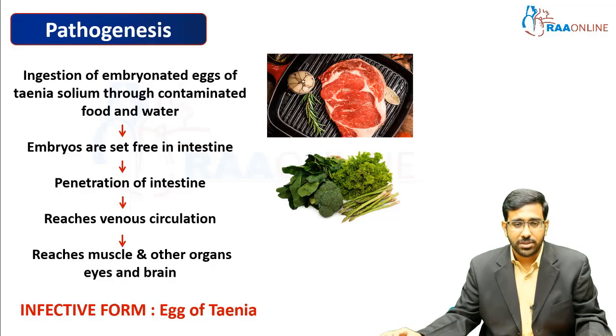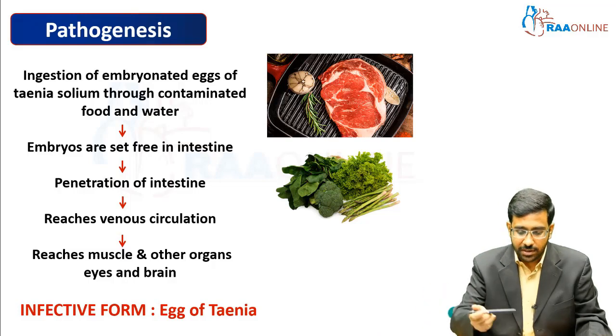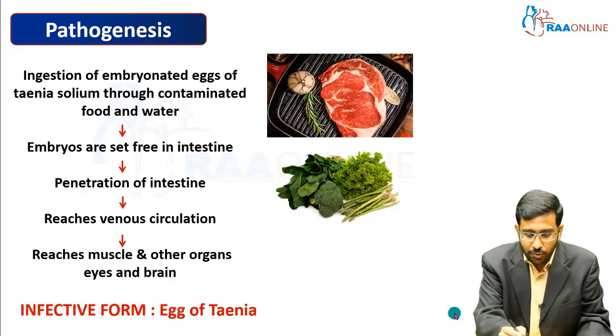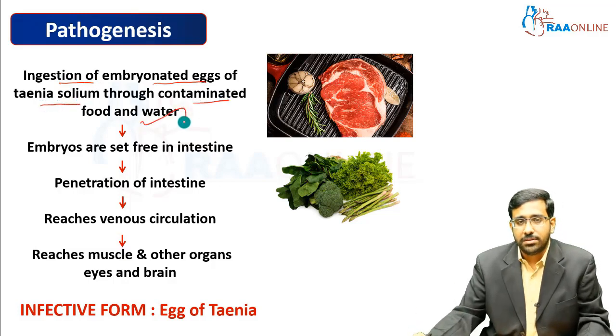Now moving to the pathogenesis. Here we ingest the embryonated egg of Taenia through contaminated food and water. Once the egg containing the embryos reaches the stomach, it escapes the stomach and reaches the intestine.